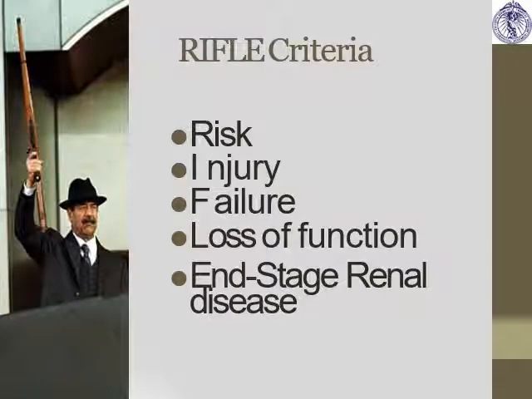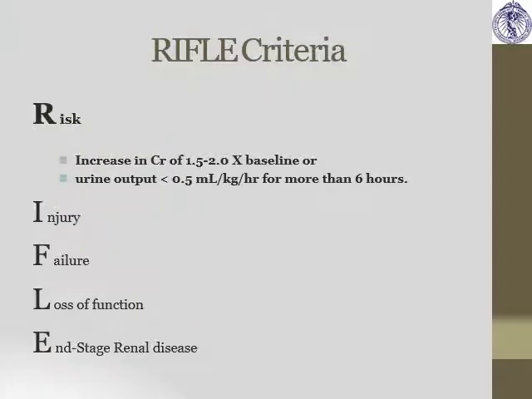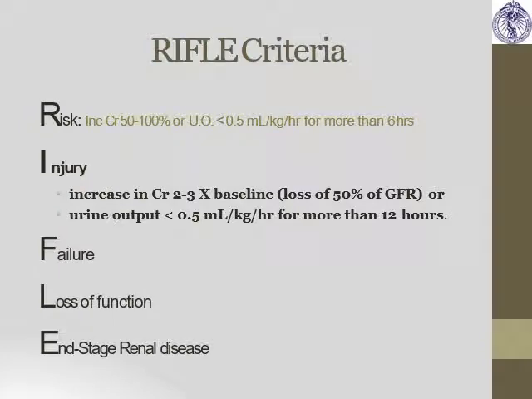Now the previous classification was the RIFLE criteria: risk, injury, failure, loss of function, and end stage disease. Risk: increase in creatinine 1.5 to 2 times the baseline, or output less than 0.5 ml per kg per hour for greater than 6 hours. Injury is creatinine rise 2 to 3 times the baseline, and output reduced to less than 0.5 ml per kg per hour for greater than 6 hours.